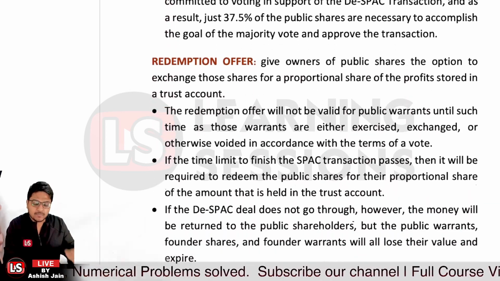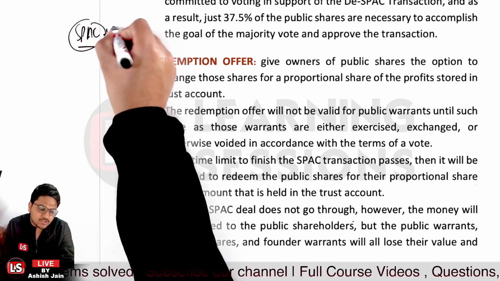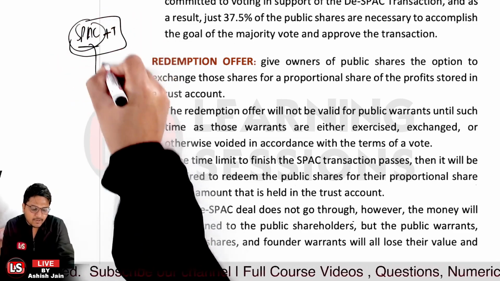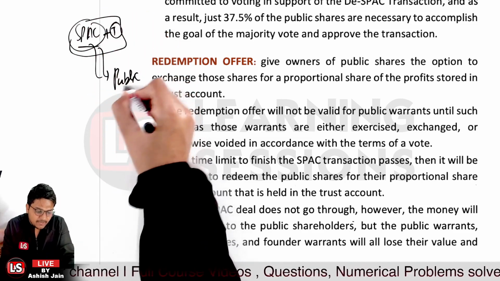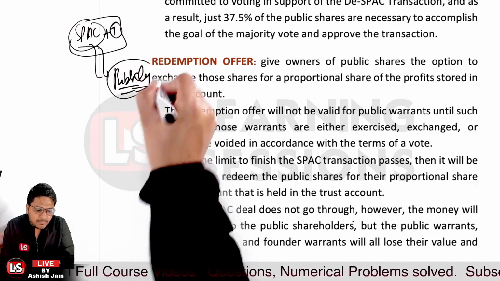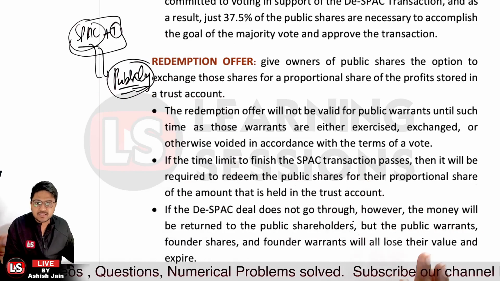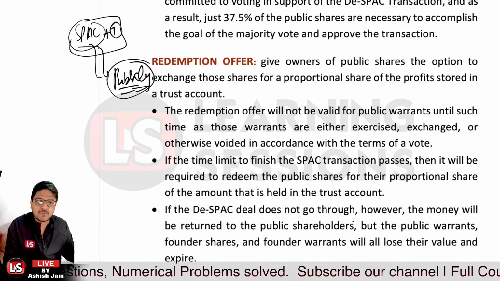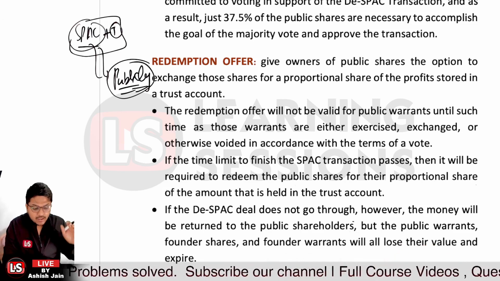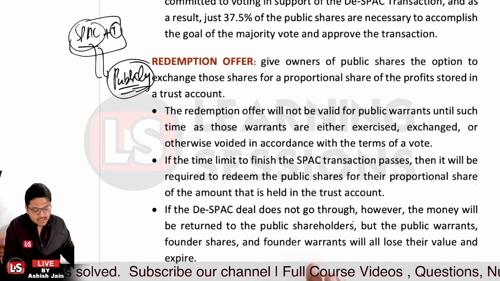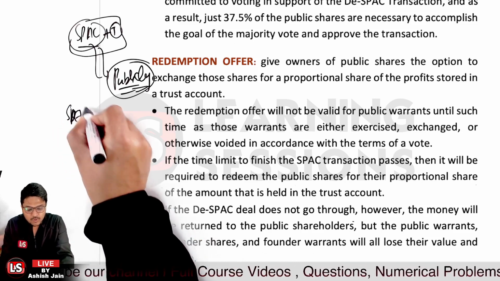And what do you mean by redemption offer? Once your particular shares are public, let's say there was a SPAC company and there was a target, now both are combined, and because it was a public entity, now your units are publicly traded. That's the main fundamentality. Now it gives the owner of the public shares the option to exchange those shares for proportional shares of the profit stored in the trust account. Now the redemption can be done in two ways. Let's say a SPAC was just formed, but some of the shareholders are saying that they want to go for the merger.